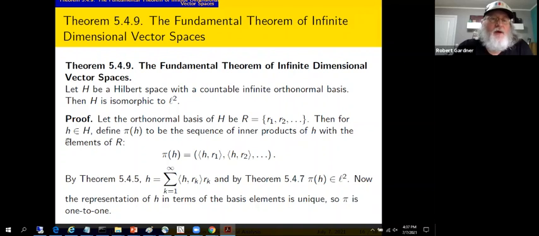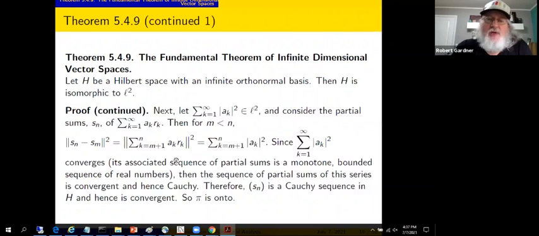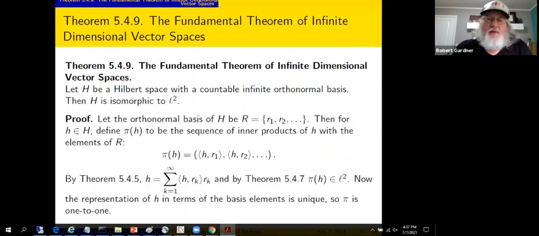For H in the Hilbert space, define pi of H to be the sequence of inner products of H with the elements of R. So we're defining pi of H to be the sequence, first term, second term, and so forth, of inner products, H with R1, inner product of H with R2, and so forth.